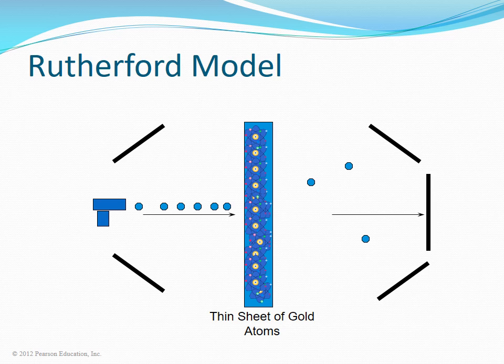Ernest Rutherford in 1911 performed a series of experiments using alpha particles, helium nuclei, to collide with gold atoms. If the plum pudding model were correct, the alpha particles would pass straight through.